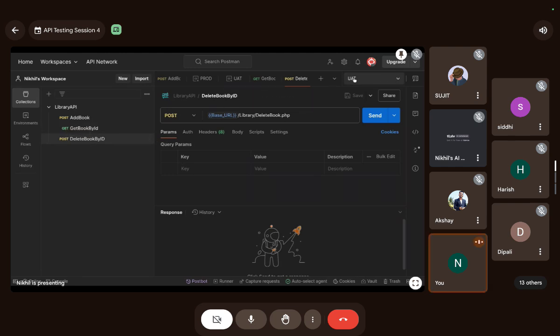Okay, so that's fine, and I will be on the production environment for now. Okay, guys, now let's talk about variables. There are many types of variables. You see here a key and value. Here you can also add variables.